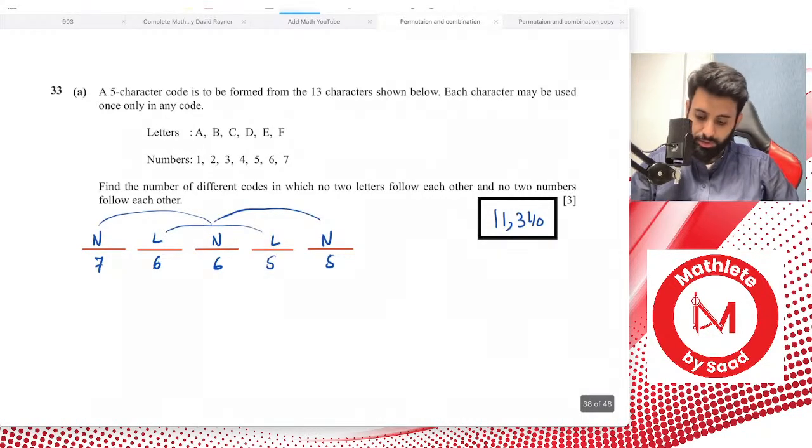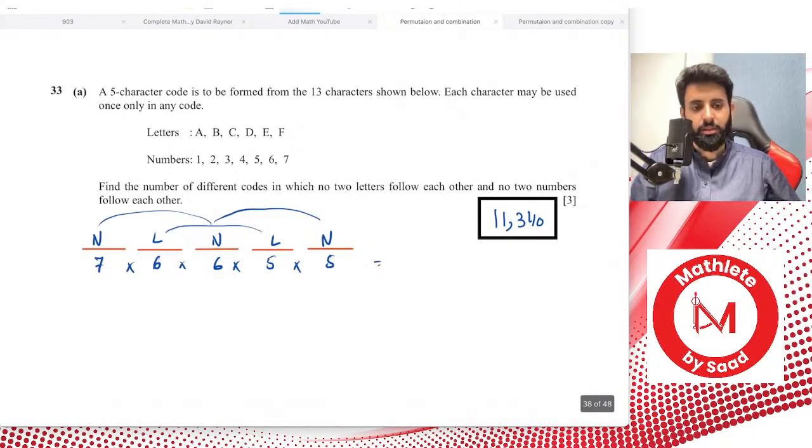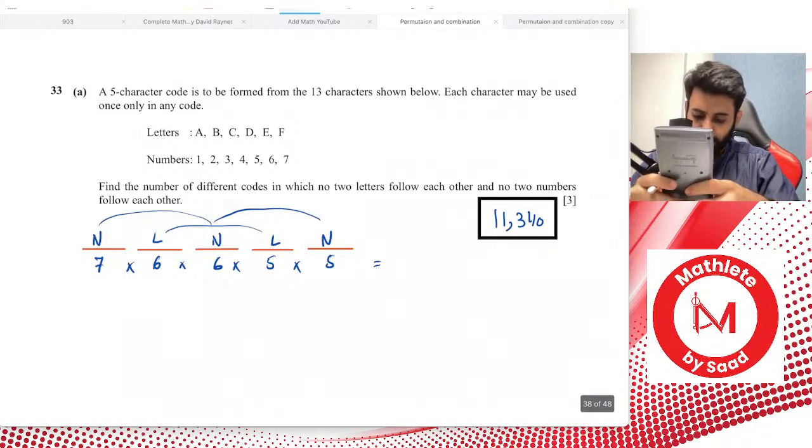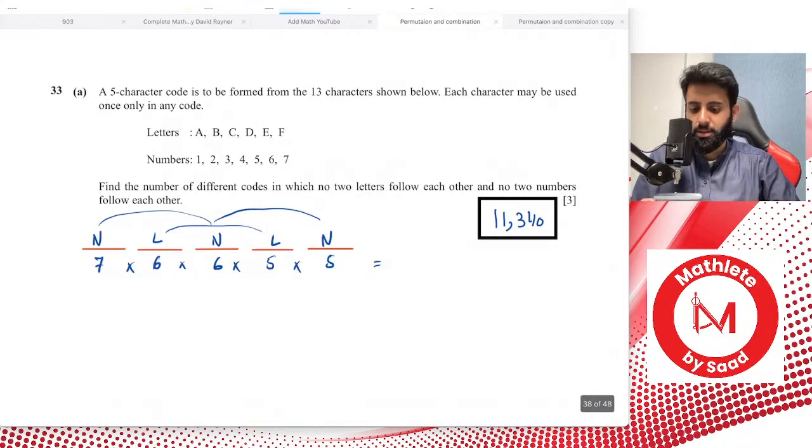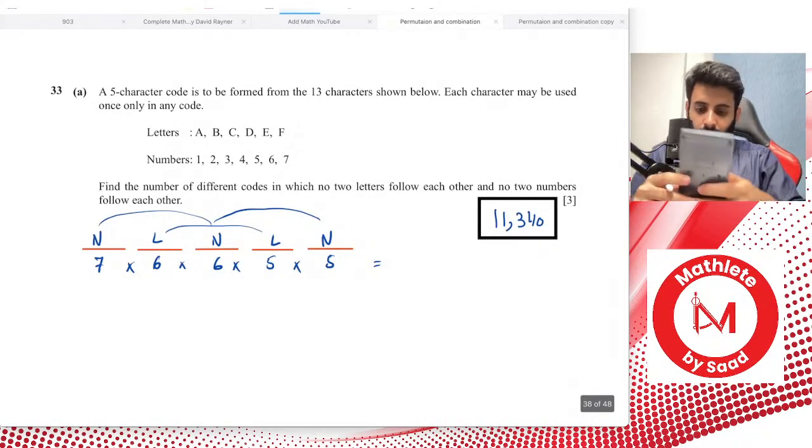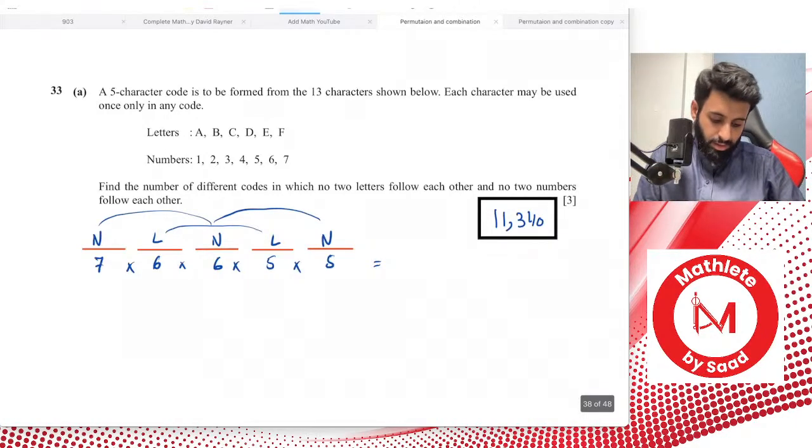Now you have 5 letters to choose from. So we multiply this, see what we get. So 6 times 6, in fact, I was going to do that mentally, but I don't think I'm capable of that. 7 times 6 times 6 times 5 times 5. So that is equal to, okay, why am I getting a syntax error? Okay. Let's see, 7 into 6 into 6 into 5 into 5. So we're looking at 6,300, which clearly is not the final answer.